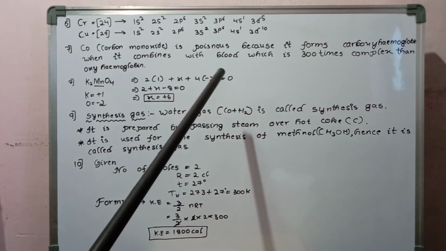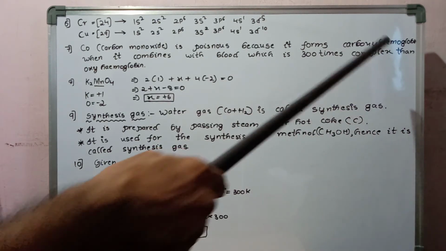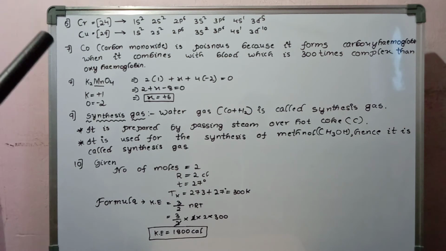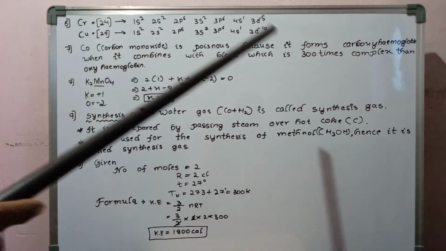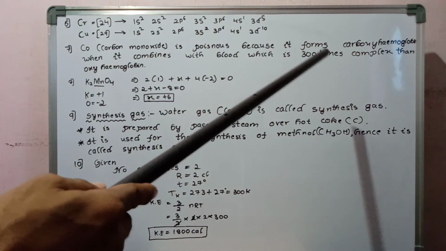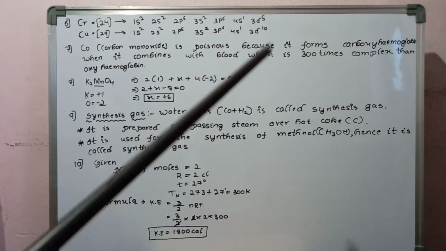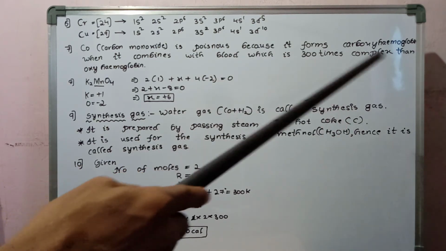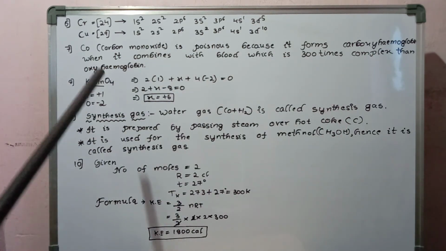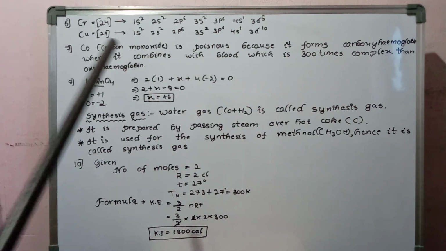That complex compound is 300 times more stable than oxyhemoglobin. So breaking up this complex compound takes a lot more time than oxyhemoglobin. That's why carbon monoxide is poisonous.